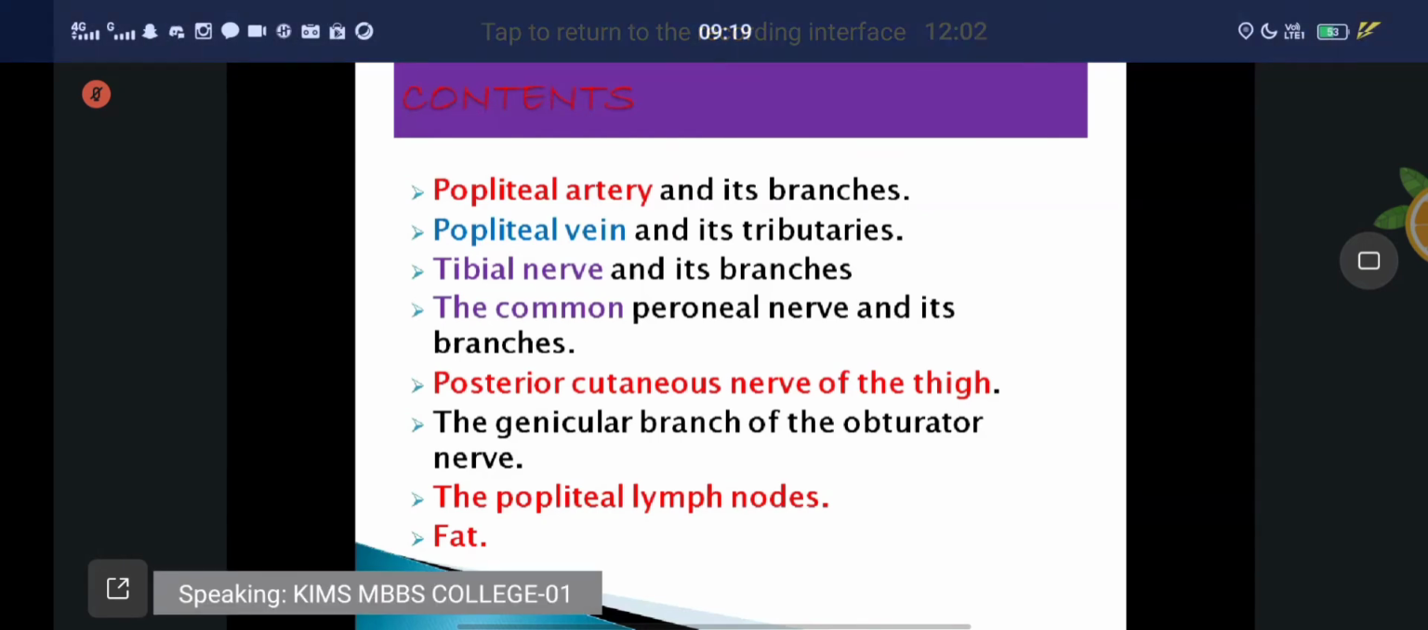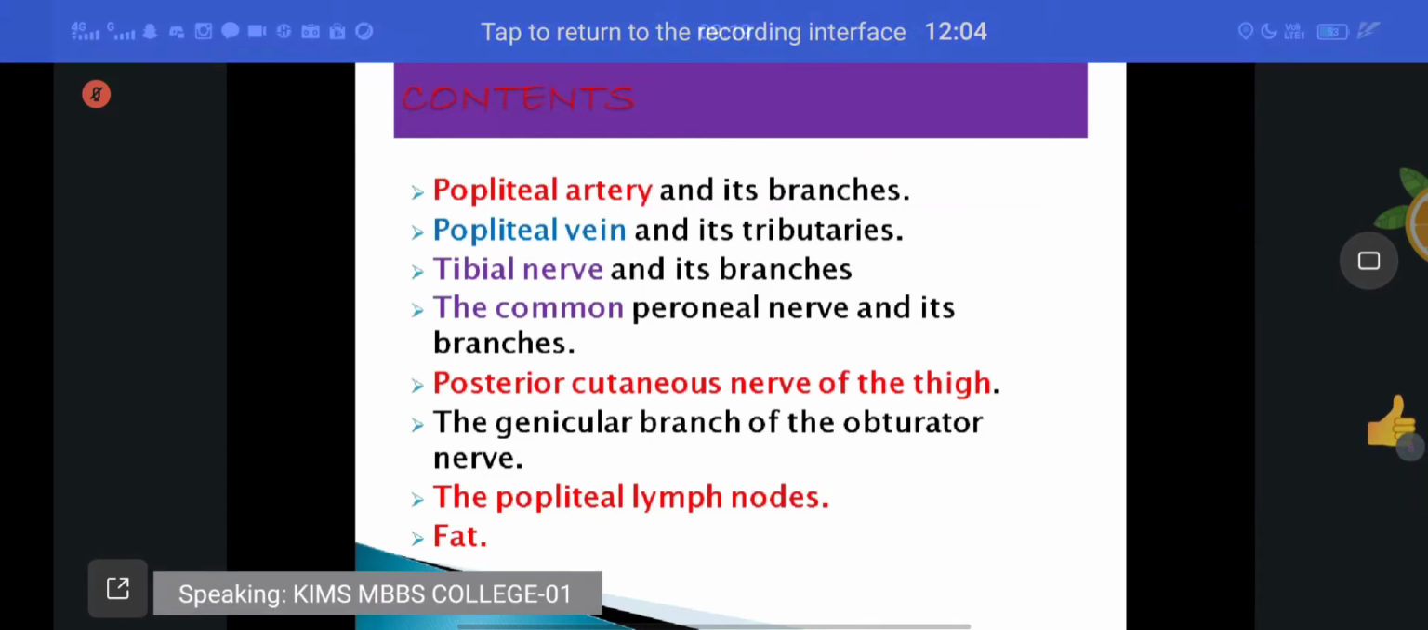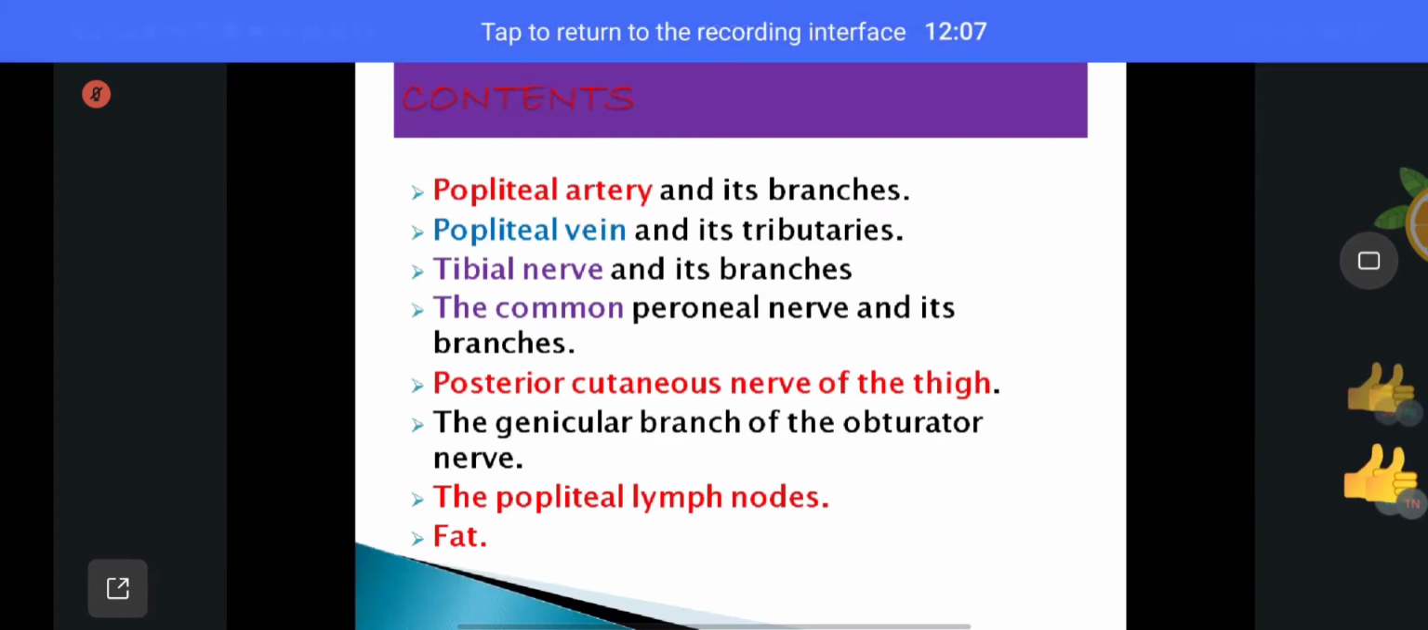Are you clear about this? Are you clear? Those are called contents.